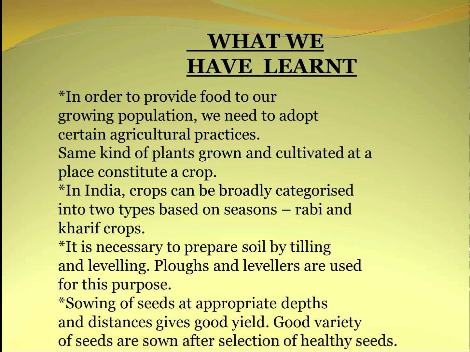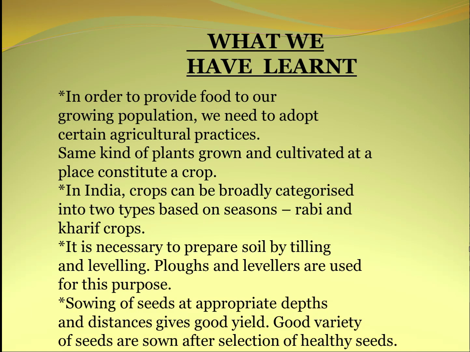So what we have learned till now: in order to provide food to our growing population, we need to adopt certain agriculture practices. Same kind of plants grown and cultivated at a place constitute a crop. In India, crops can be broadly categorized into two types based on seasons, that is Rabi and Kharif crops. It is necessary to prepare soil by tilling and leveling.